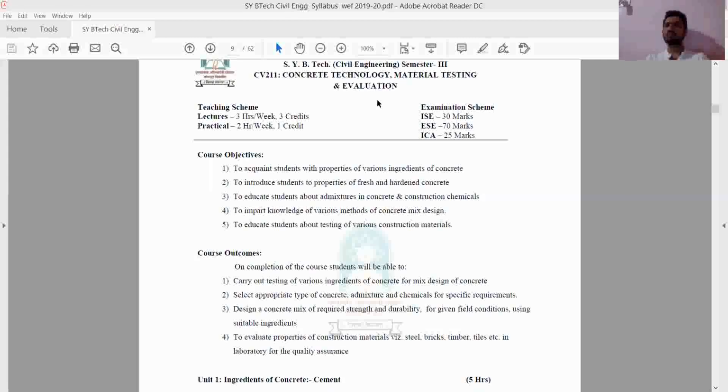So the fourth objective is to impart knowledge of various methods of concrete mix design. Even for doing the concrete mix design, there are different methods. Those methods also we are going to study in this subject. Our fifth objective is to educate students about testing of various construction materials.